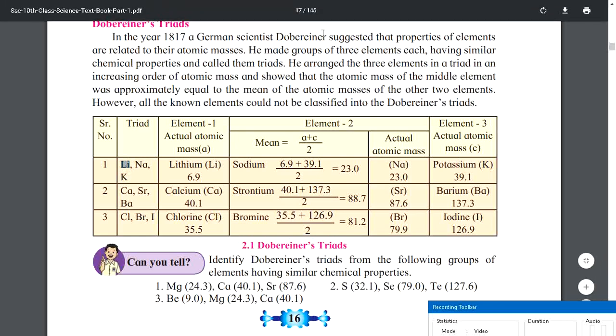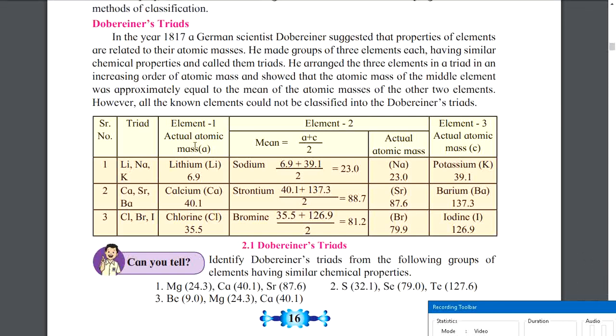So what Dobereiner suggested, Dobereiner said that if I'm having three elements in a triad and everything has a mass, right? Every object has a mass in the world. So similarly, even the elements have mass. That mass might be too small, but they do have mass. So every element has an atom, and their atom has a mass.